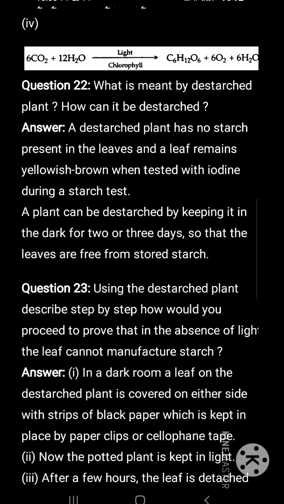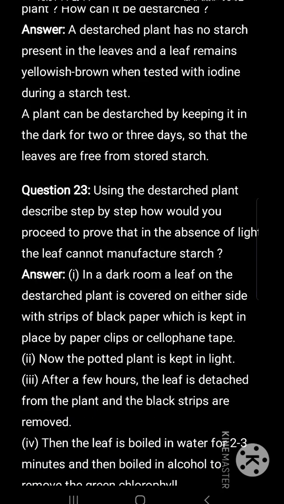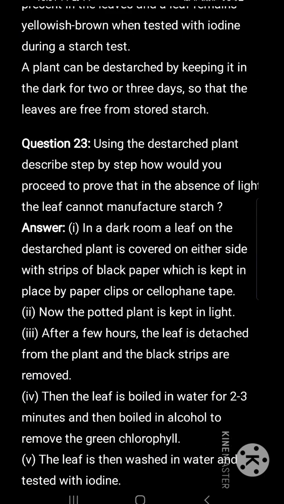What is meant by de-starched plant? How can it be de-starched? A de-starched plant has no starch present in the leaves and a leaf remains yellowish brown when tested with iodine during a starch test. A plant can be de-starched by keeping it in the dark for 2 to 3 days so that the leaves are free from stored starch.